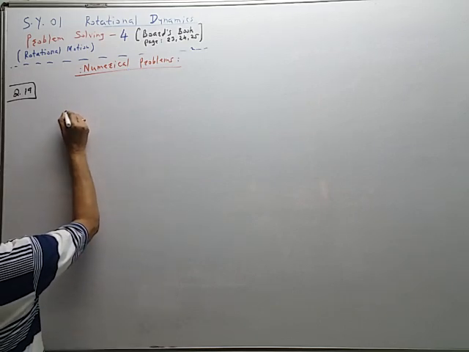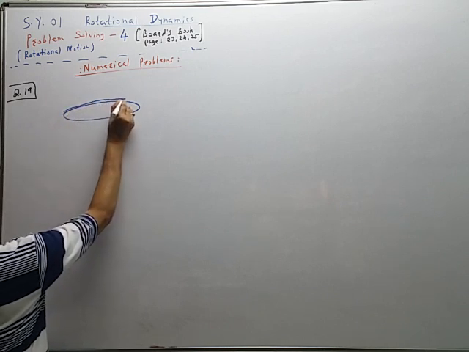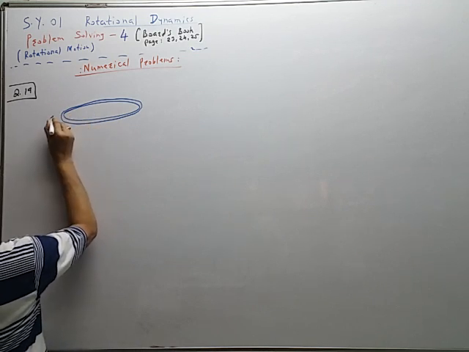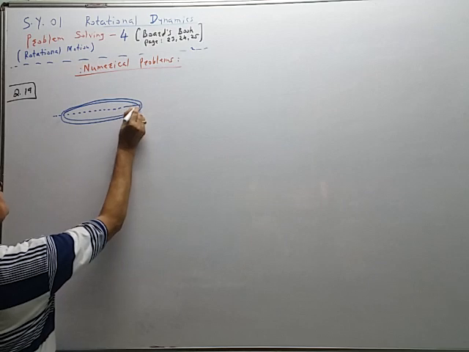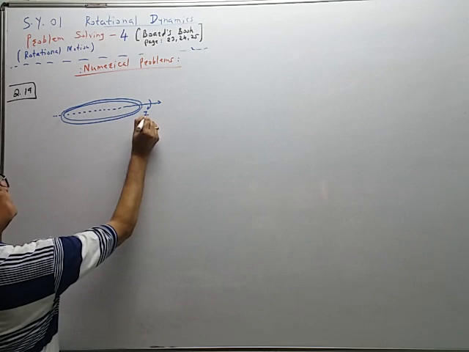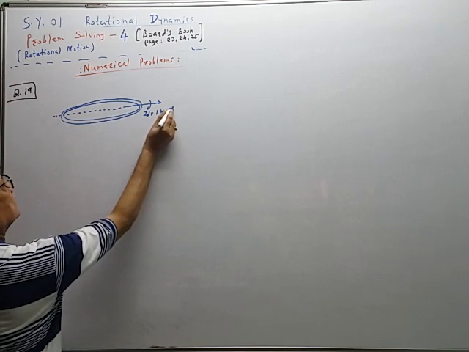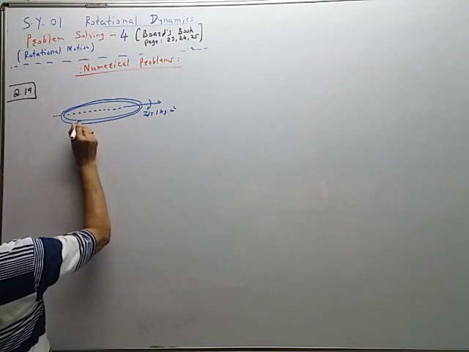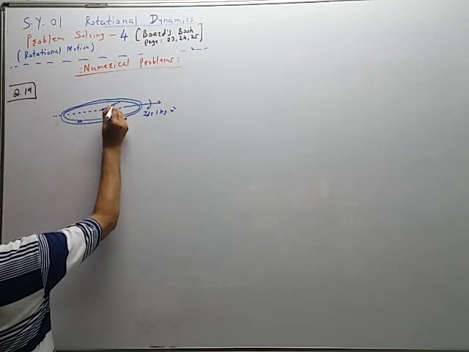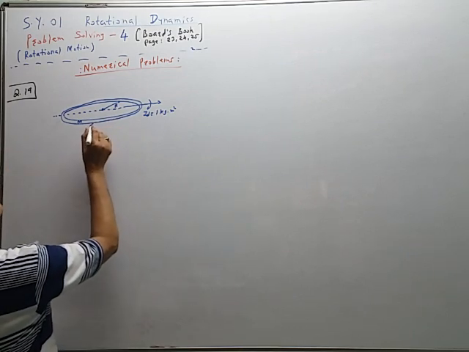This is the ring. The ring is shown like this. So this is diameter. So this moment of inertia of the ring about the diameter ID is given 1 kg meter square. So this mass is capital M. This radius is capital R. Like this. And now it is